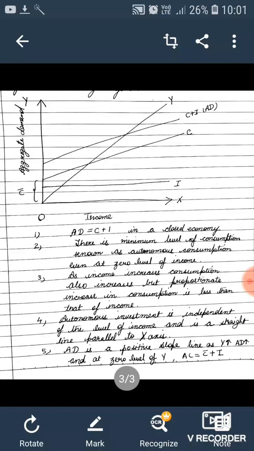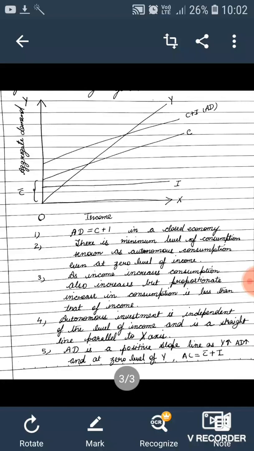The next point says there should be a minimum level of consumption, that is autonomous consumption, even at zero level of income. What is the consumption line here? C. And on the y-axis, C bar tells us about the minimum level of consumption, or autonomous consumption. Even at zero level of income, we will have some consumption because it is very important to survive.